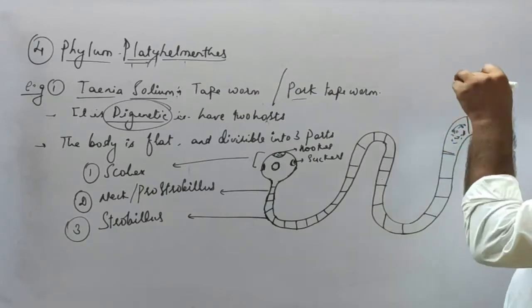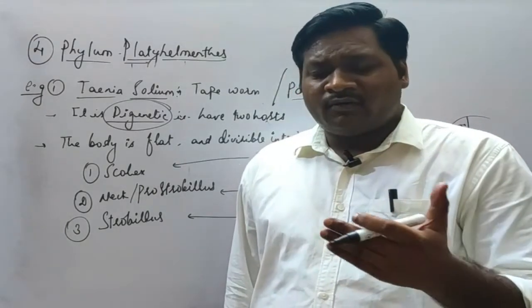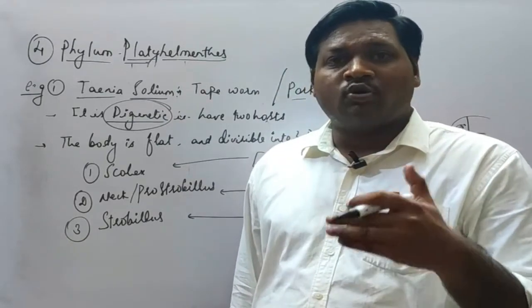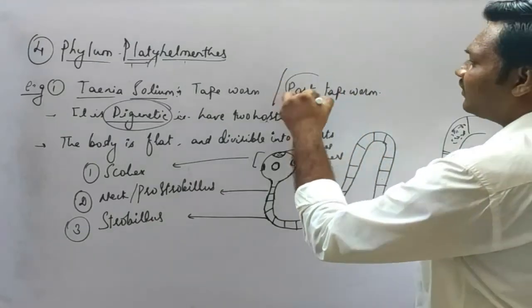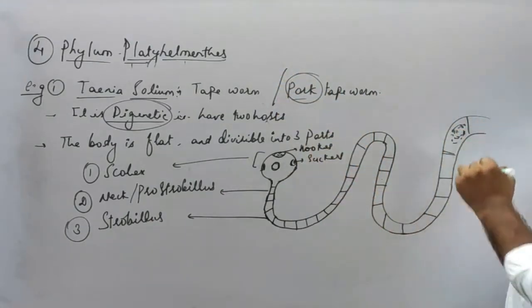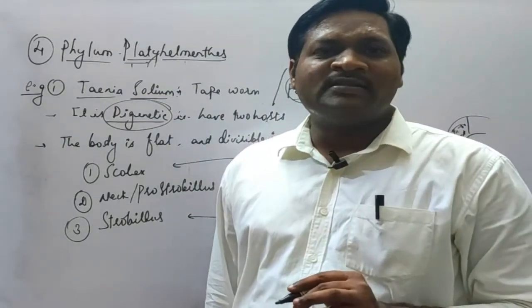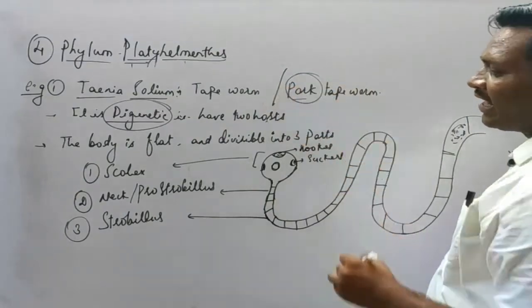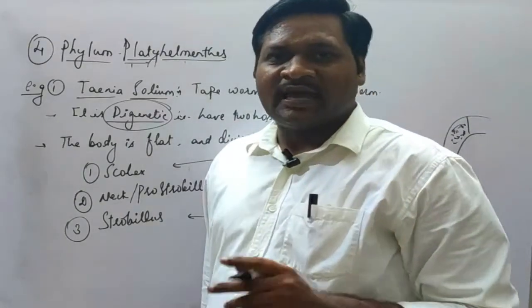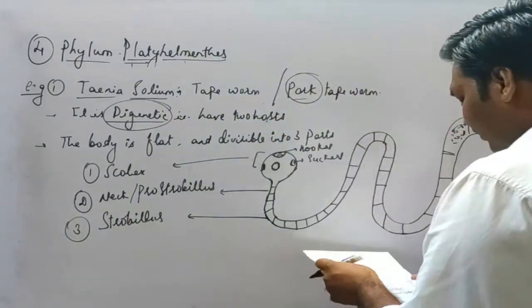The same cyst will enter the pig body, and if such pigs are partially cooked and eaten, the pork, that is the meat of the pig, will contain the cyst and can again cause a disease in humans, called teniasis. So the disease caused by the tapeworm is called teniasis. I hope you are getting this. It's very simple. We'll write some more points about it.